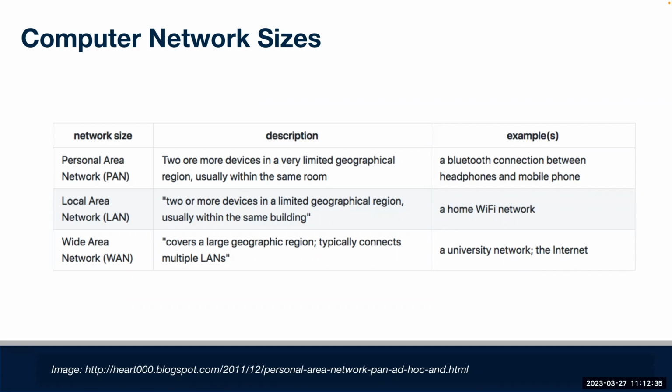When the network grows in size, we call that a local area network, or LAN, if you've heard of that term. An example of this is a Wi-Fi network in a house. It will cover a range of a few rooms, and anywhere in those rooms you can connect to the network. As it starts to grow, we can call a larger network a wide area network, or WAN. An example of this is the university network, which covers the entire campus. And these networks can keep connecting with each other and connecting more and more devices.